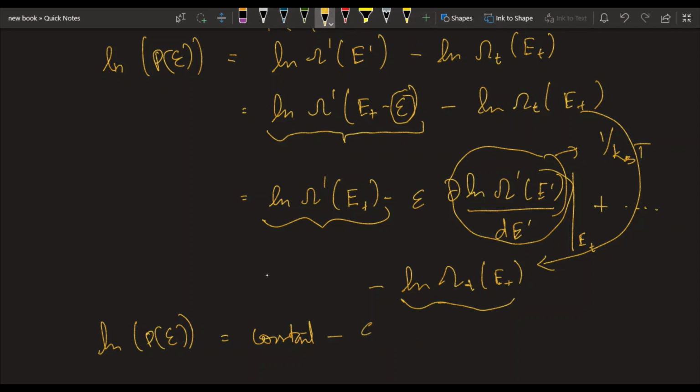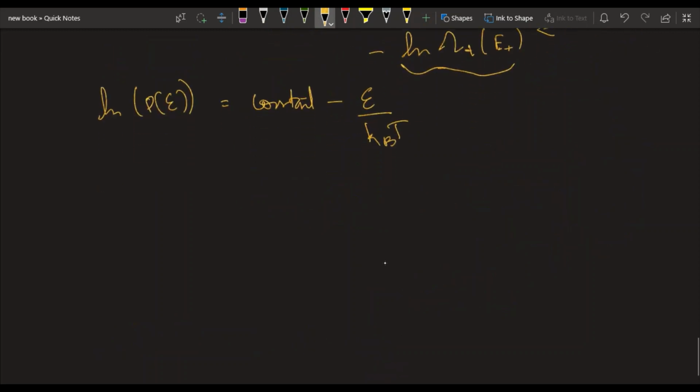So if we want to remove the logarithm, we can say that the probability of finding such a system at energy E is proportional to the exponential of minus epsilon by kBT. Right, so this is how a canonical ensemble is defined.